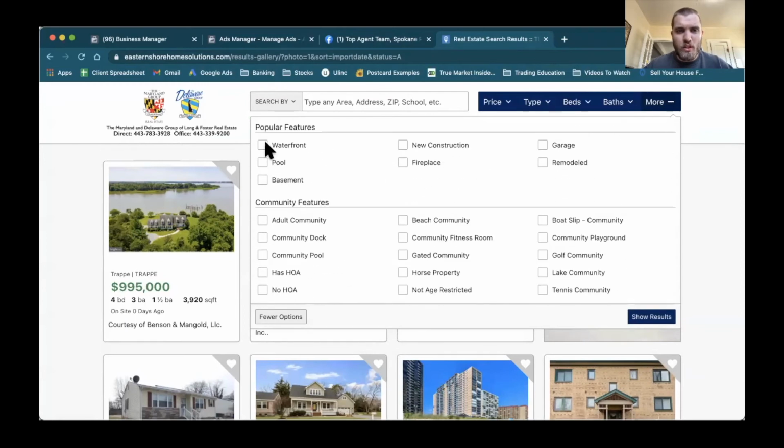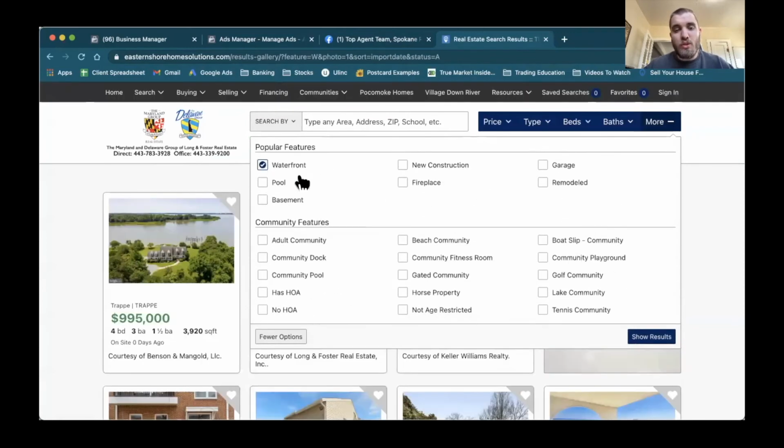Waterfront, here we go. So you can also do homes with a pool. You can do homes on acreage. You can do new construction homes. Getting specific will definitely help you stand out from the rest of the crowd, the rest of the agents who have saturated this platform. So that's my biggest recommendation, is go ahead and be as specific as possible.